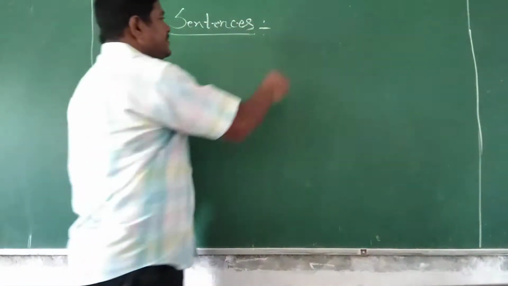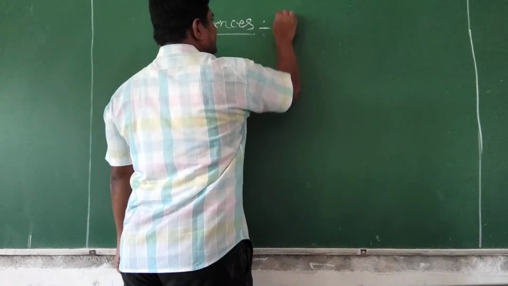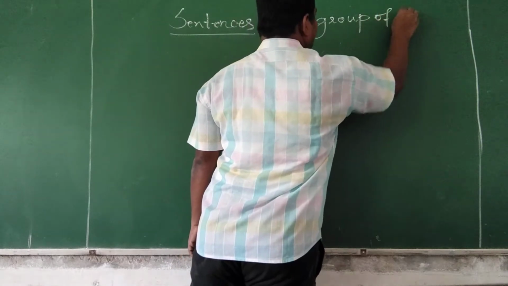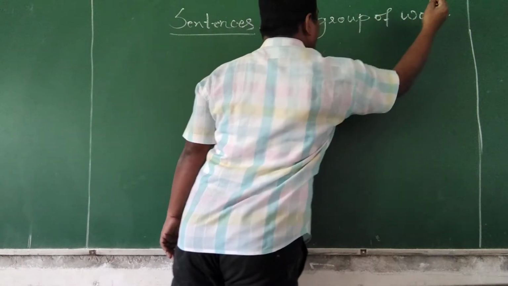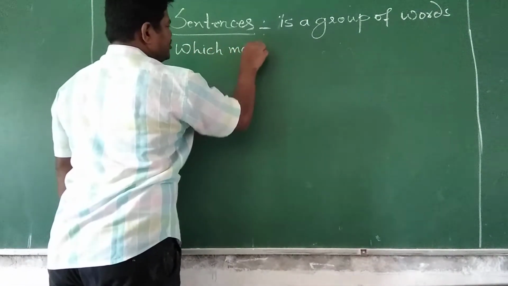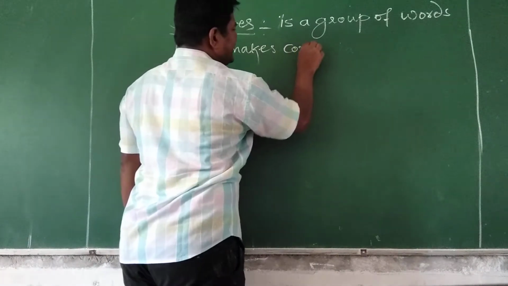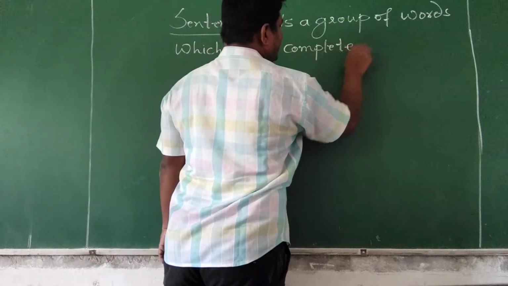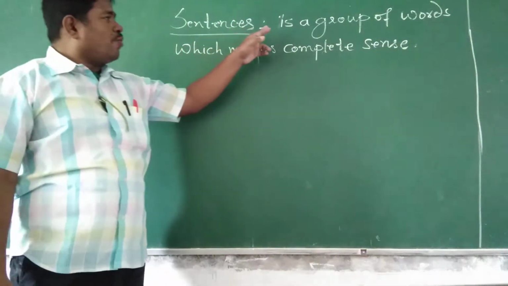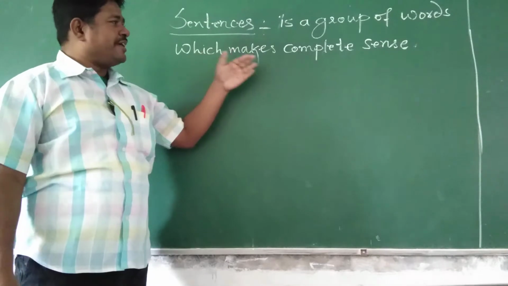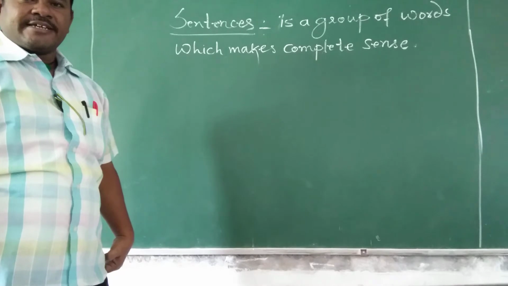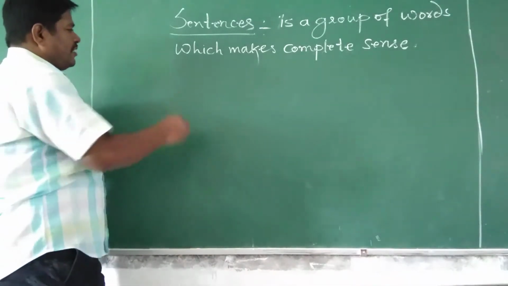The definition is: a sentence is a group of words which makes complete sense. Which makes complete sense is called a sentence. Sentences. What is a sentence? A group of words which make complete sense. Right? Then I'll write one example here.